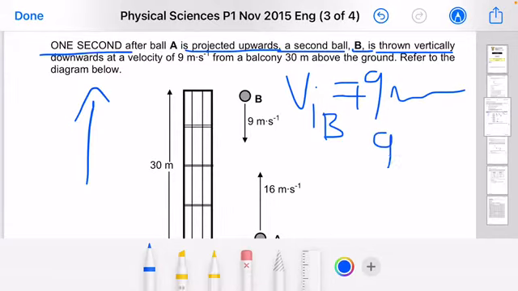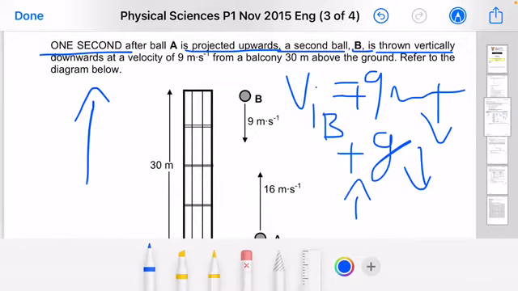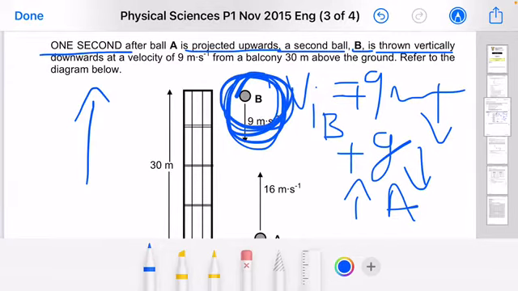You can assume the downwards direction for ball B to be positive, which means the gravitational acceleration will also be positive, because both are in the same direction. It doesn't mean that because you chose upwards as positive for object A, the same applies for object B. Remember, B has got its own motion and its own values. So you can now decide which directions to use for ball B. Massively important, ladies and gentlemen.